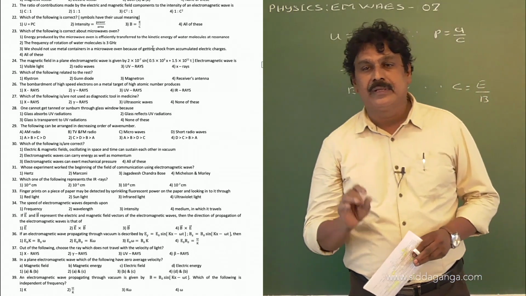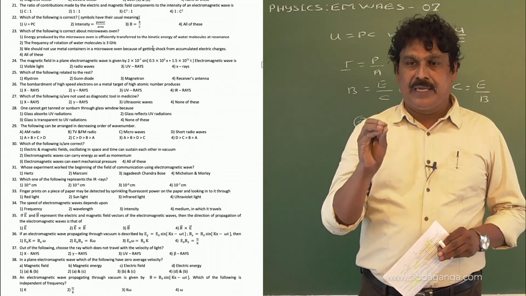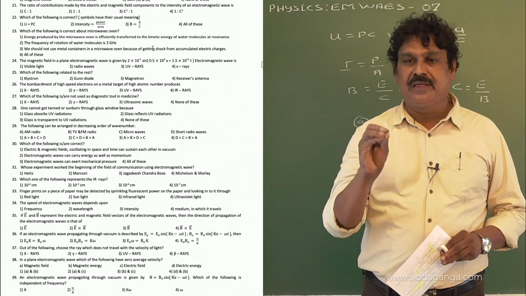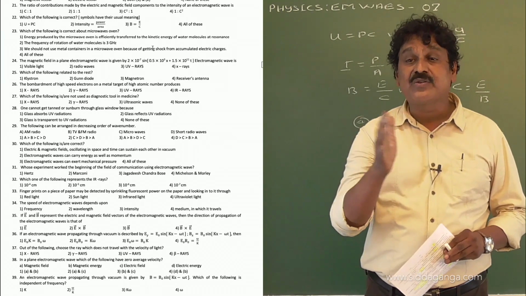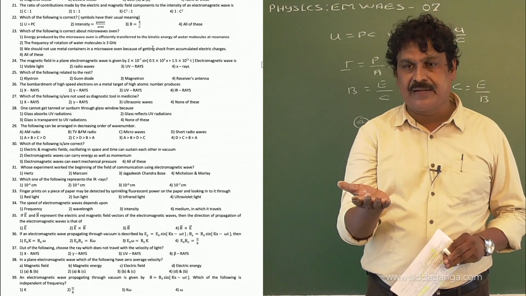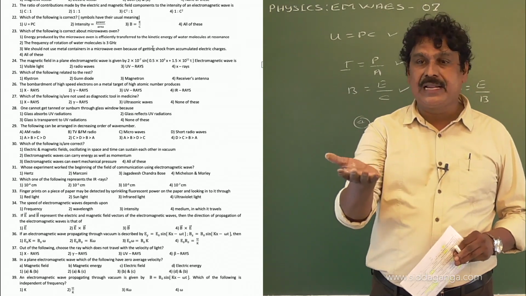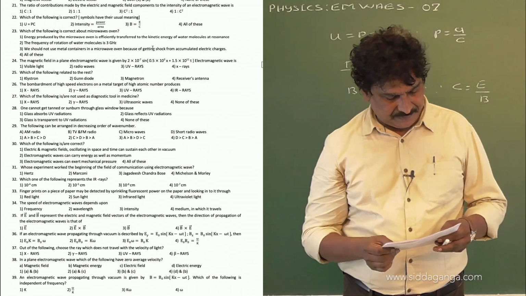When the frequency of the microwave is equal to the frequency of rotation of the water molecule, then resonance takes place and the energy gets transferred. The food material gets heated up. Therefore, the first option is right.